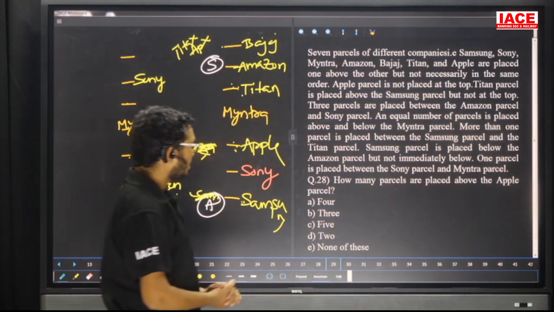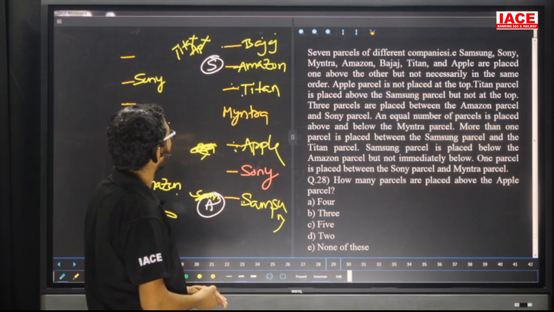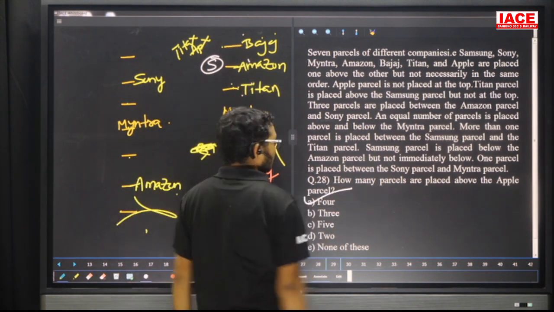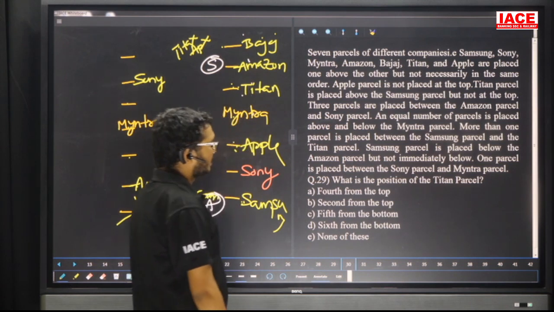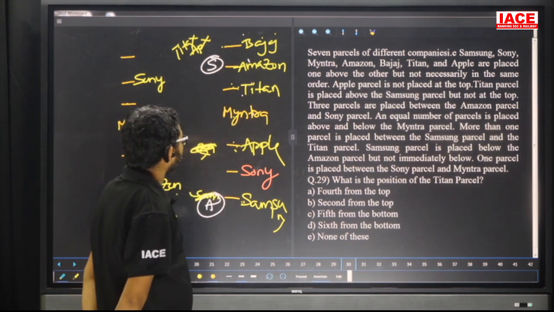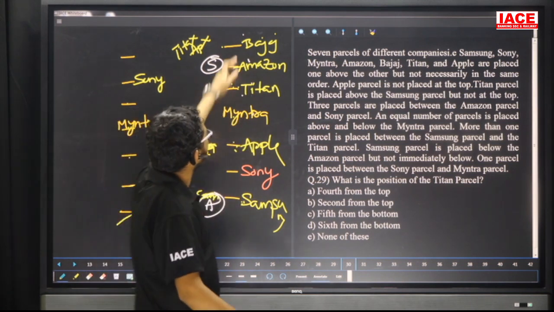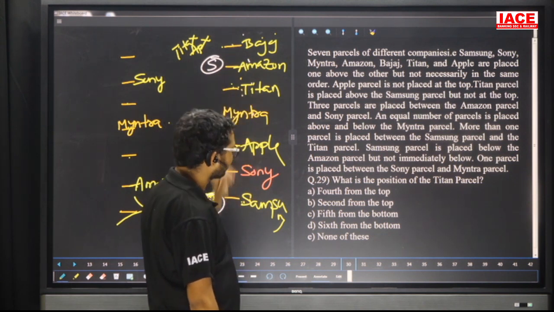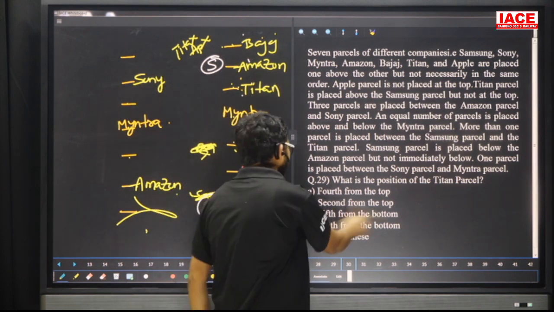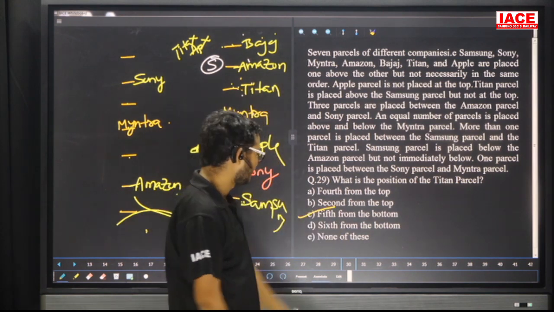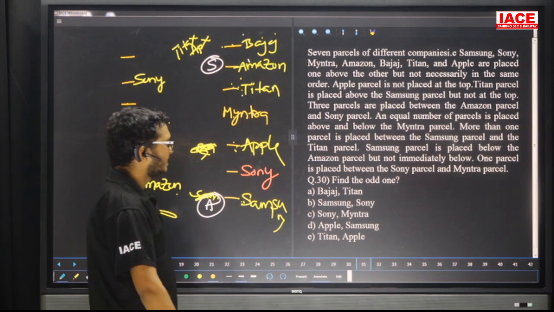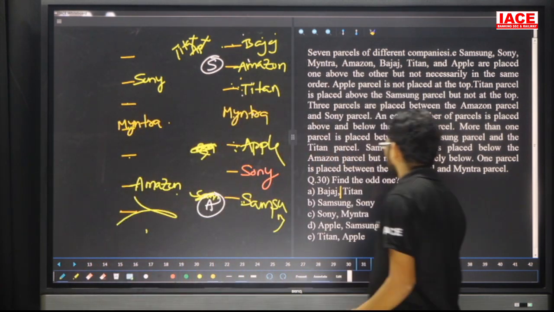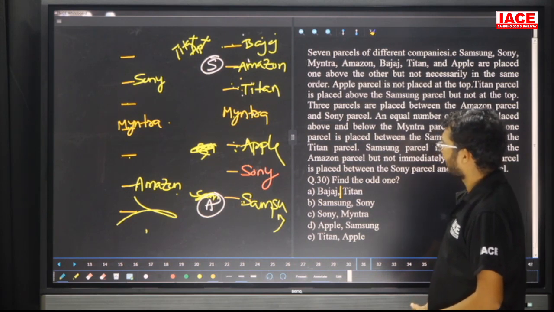Question number 28. How many parcels are placed above the Apple? 1, 2, 3, 4. The answer is option A. Question number 29. What is the position of Titan parcel? Counting from the bottom, 1, 2, 3, 4, 5, fifth from the bottom. The answer is option C. Question number 30. Find the odd one. Bajaj, Titan with one gap. Samsung, Sony are neighbors.